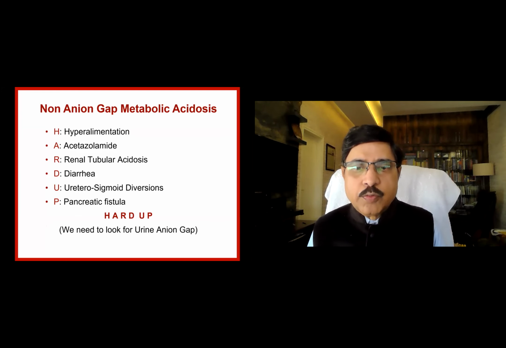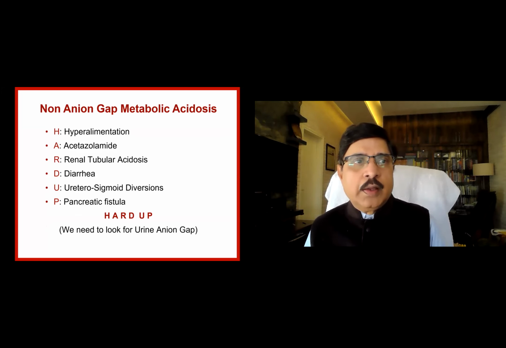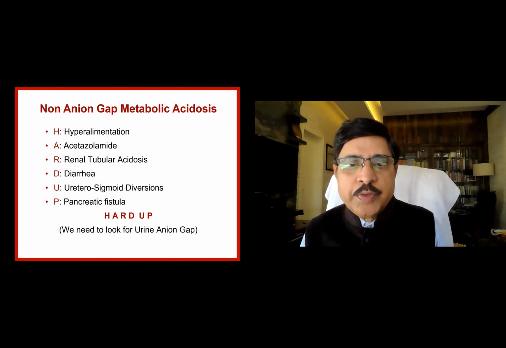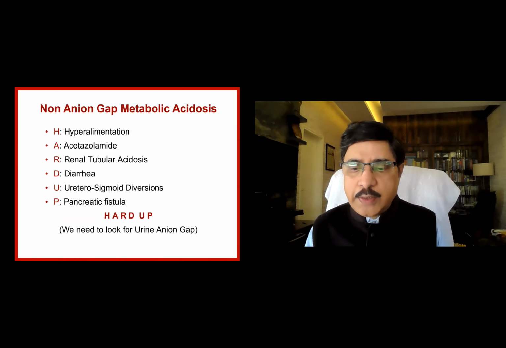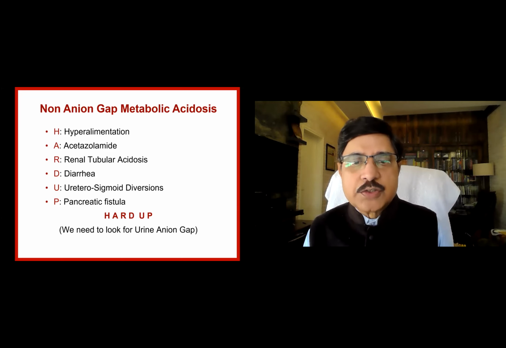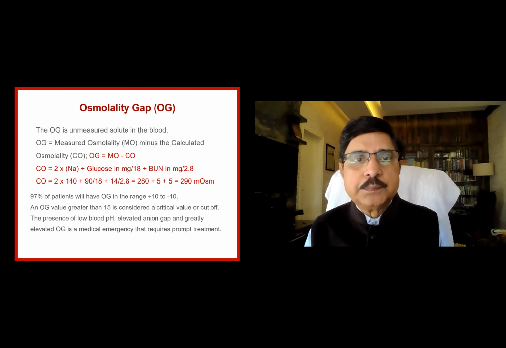So we need to look for the urine anion gap in conditions where we have normal anion gap acidosis. This is called the NAGMA. We need to look at the urine anion gap. Is it positive or is it negative? If it is negative, it is GUT, negative gut.